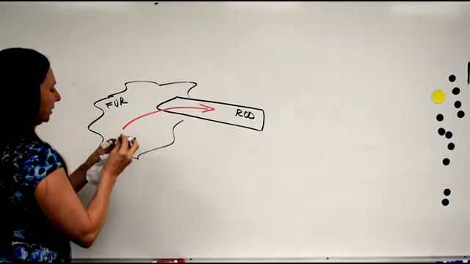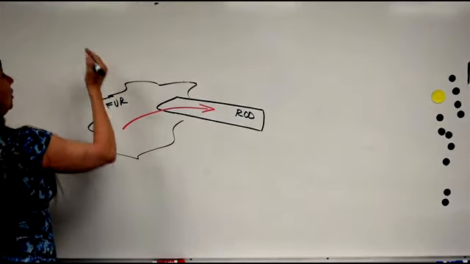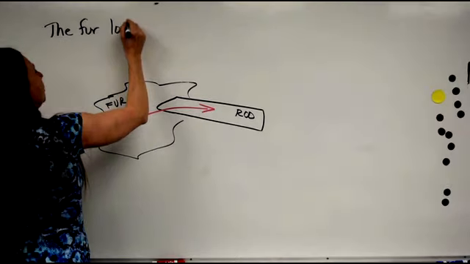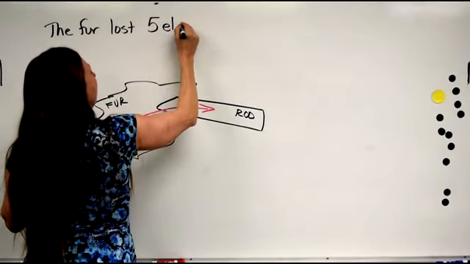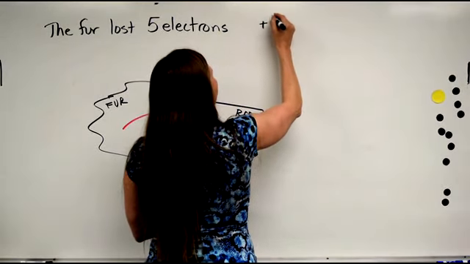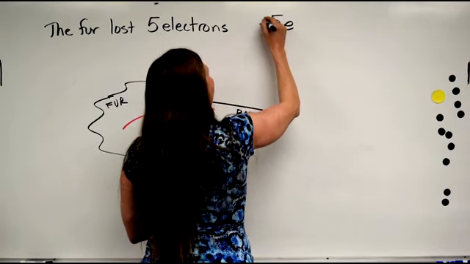Let's say that the fur lost 5 electrons. So now the charge on the fur is positive 5e.